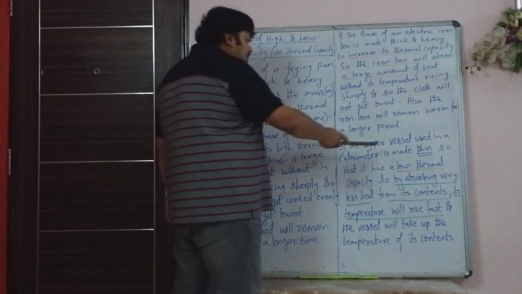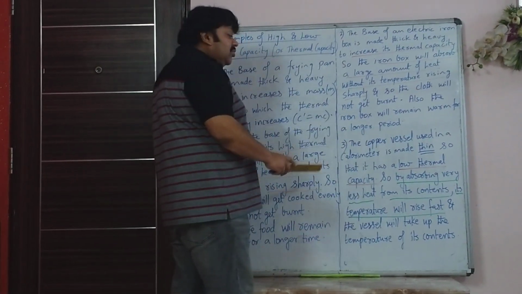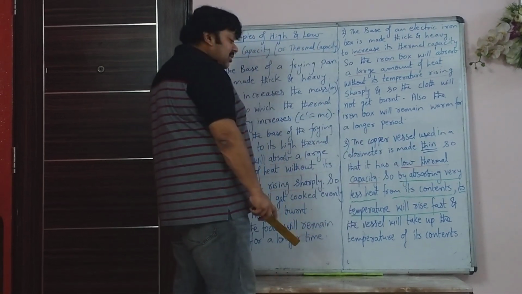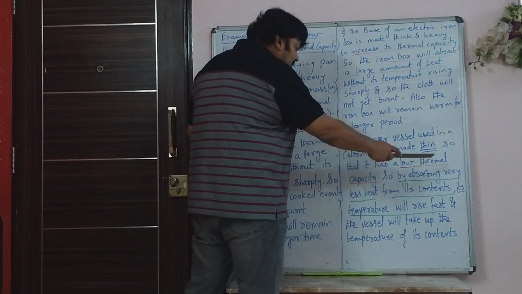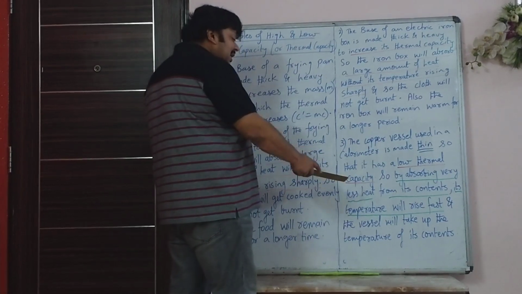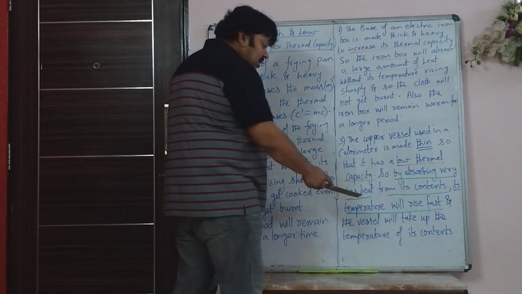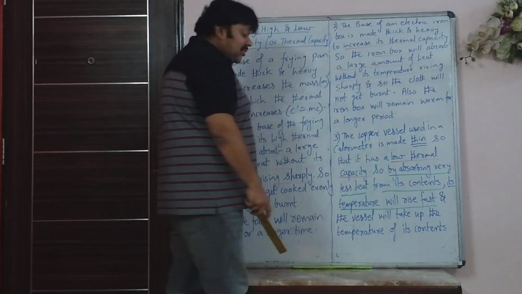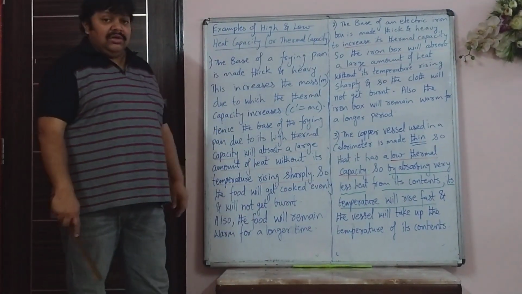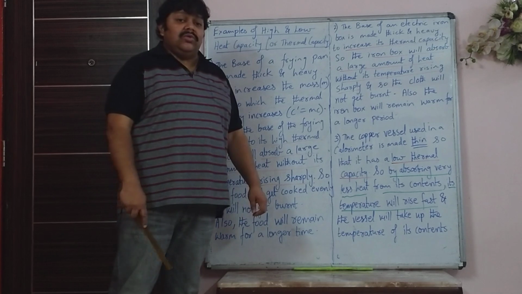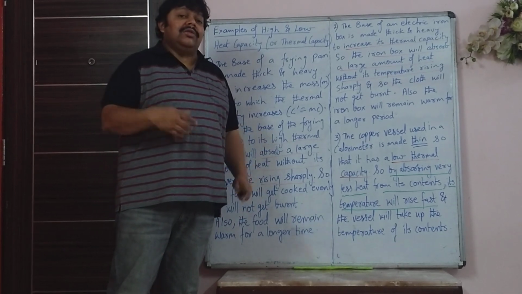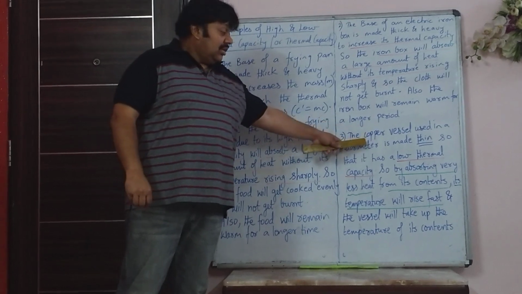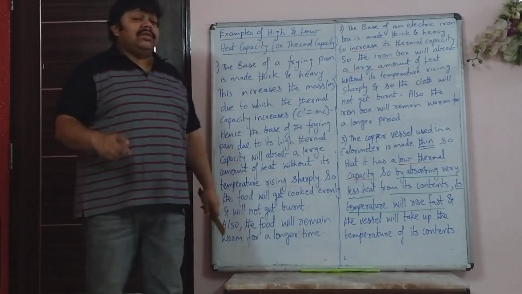So the copper vessel used in a calorimeter is made thin so that it has a low thermal capacity, full stop. So by absorbing very less heat from its contents, its temperature will rise fast and the vessel will take up the temperature of its contents. That is what it is supposed to do, so that it immediately attains the temperature of whatever is put inside it. So there, calorimeter vessel made thin.